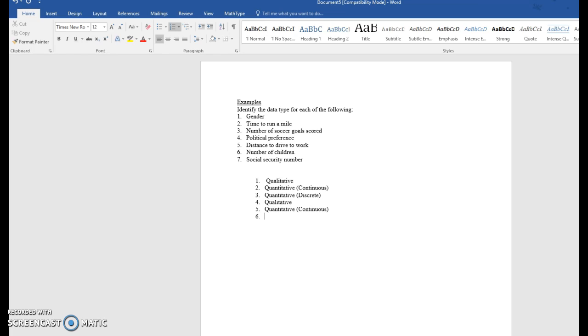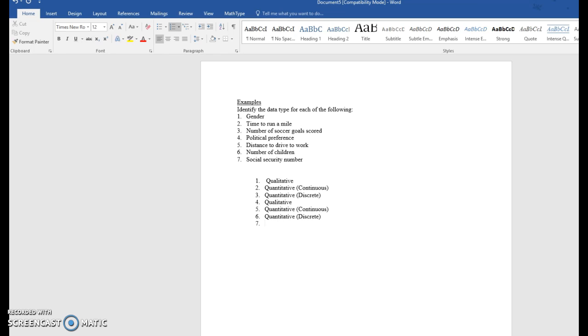All right, number six, the number of children. Again, number is always quantitative. And I'm certainly not going to have half a child. I can only have counting numbers, so that is discrete.